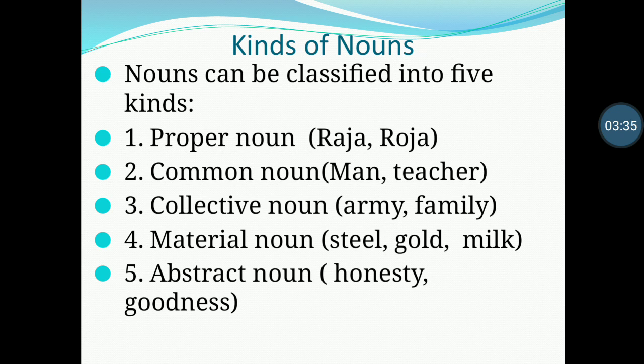And then abstract noun. An abstract noun is the name of a quality, state, or concept. Abstract nouns are the names of qualities found in various kinds of objects. Since they have no material form, they cannot be seen or touched. We can know them only through our senses. For example, honesty and goodness. We cannot see or touch honesty. So, this is an abstract state.